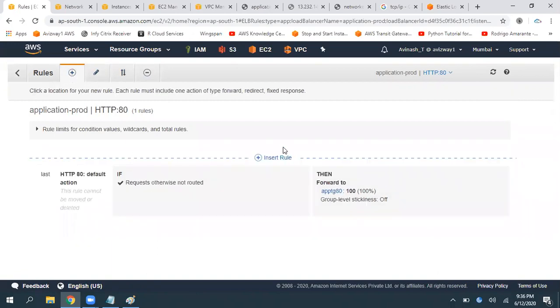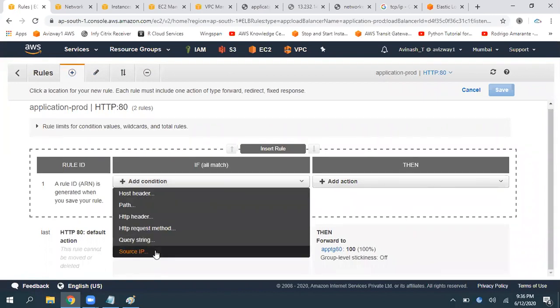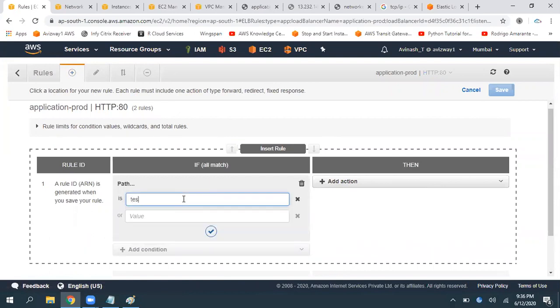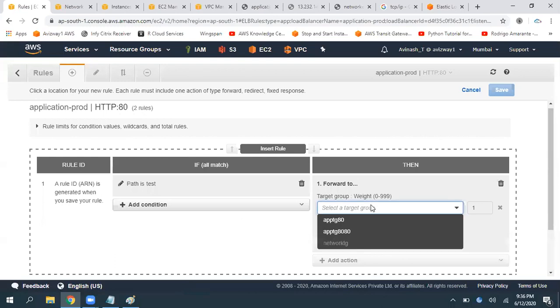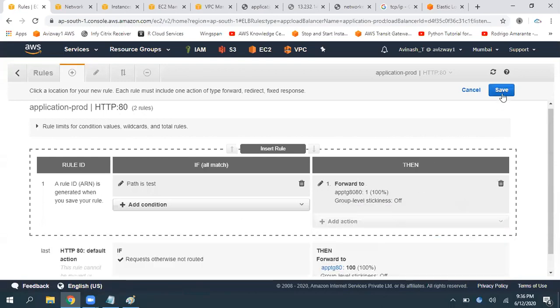Add a rule, insert a rule, and here if path-based routing value is equal to test, then what option do you want to take? I want to redirect to one of the target groups. Then click on save.